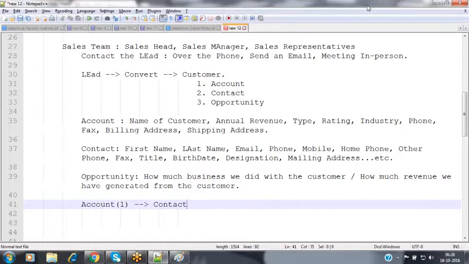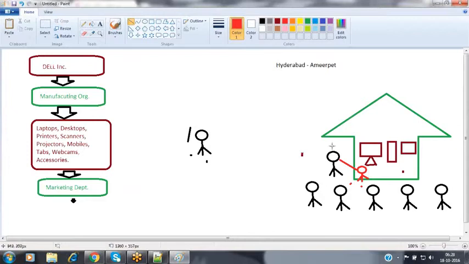For example, one contact only. Assume that we are having one-to-one, but there might be some cases where we can maintain many. Suppose, for example, come to a general scenario. Assume that the products that we have manufactured, like laptops, desktops, printers, can be utilized by individual people, or they can be used by some organizations also.